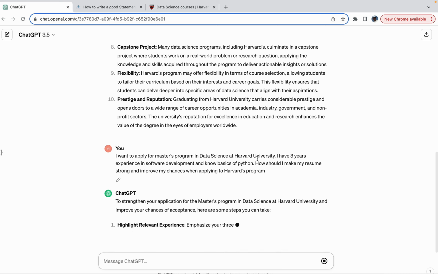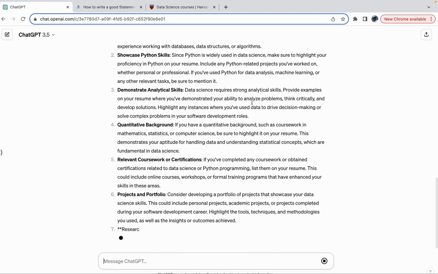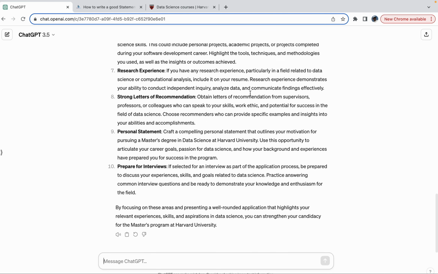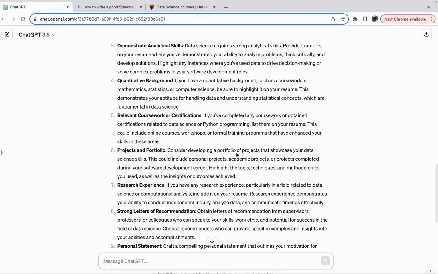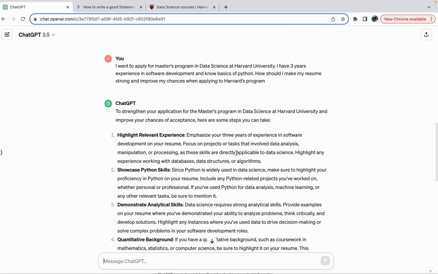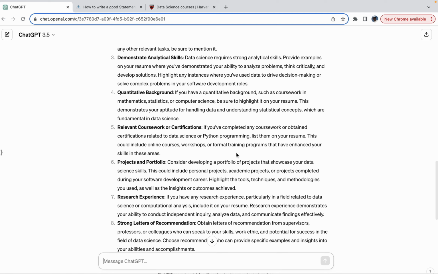Now look at this response here. Demonstrate analytical skills, quantitative background, prepare for interviews, which is okay. Let's go here. Consider developing a portfolio of projects that showcase your data science skills, personal projects, academic projects. So this is what is missing in my resume, or I haven't talked about it. But do you have any experience in that? Have you worked on it? If not, then you'll have to make a stronger case as to why you think it will be a good fit for you. And it's not just for the sake of a salary or a better career prospect, which is in your mind at the end, but you're going for that.